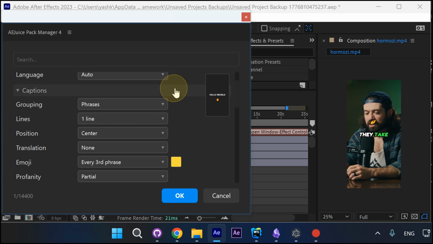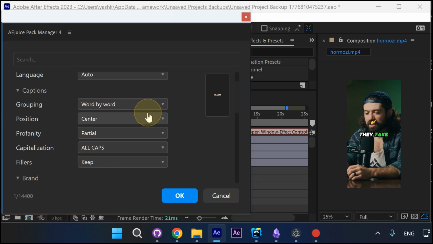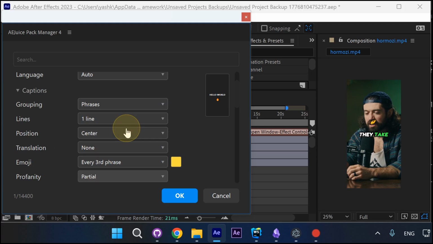Caption style settings are available in this group. And you have live preview on the right. For groups, you can choose word by word or phrases. If you choose phrases, you have option to choose how many lines you like, 1 or 2 lines.